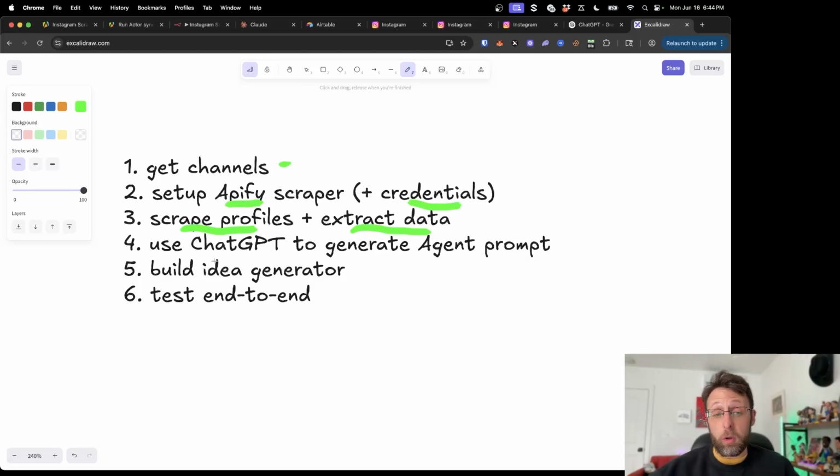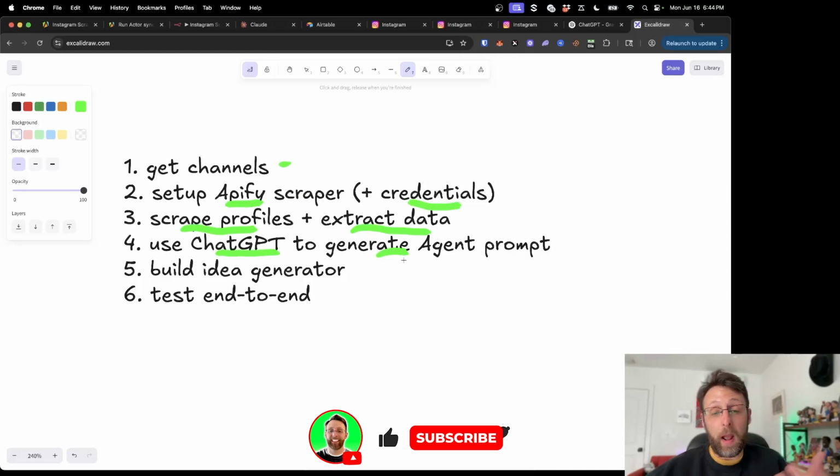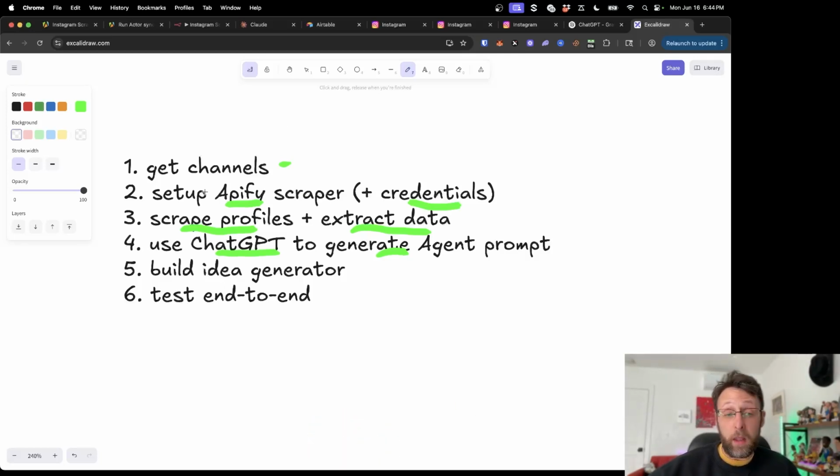Then from there, I'm going to show you how you can use ChatGPT to help you create your prompts for your AI agent. So basically, we're going to have ChatGPT create a prompt for us to help us generate new ideas, because we want to take what's working for other people and say, okay, here's a little bit about me. How can I apply what this other person is doing to my own content? And so we're not stealing their ideas. We're just using it to create new ideas that are relevant to us.